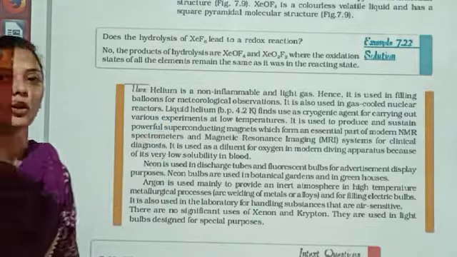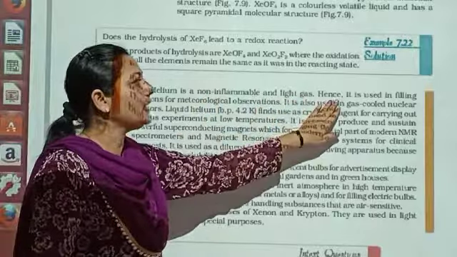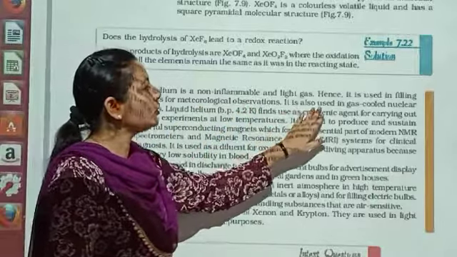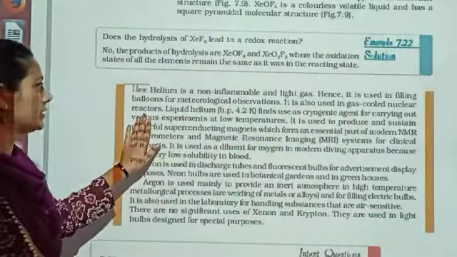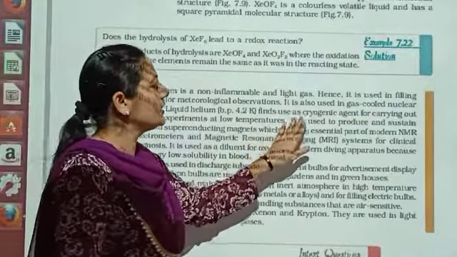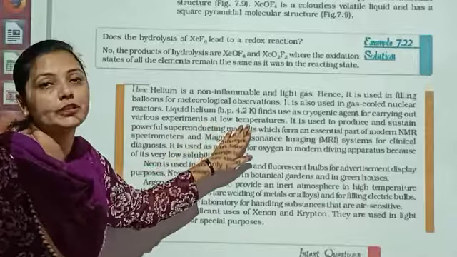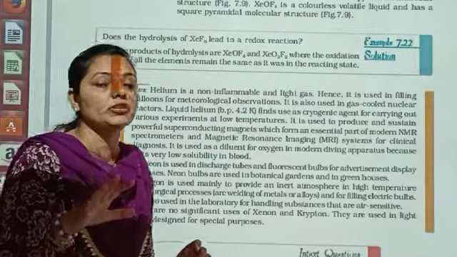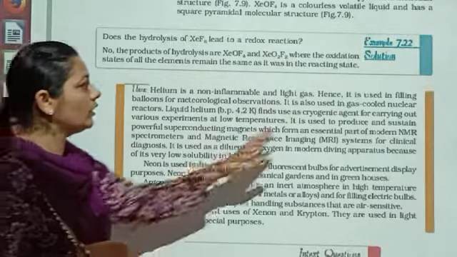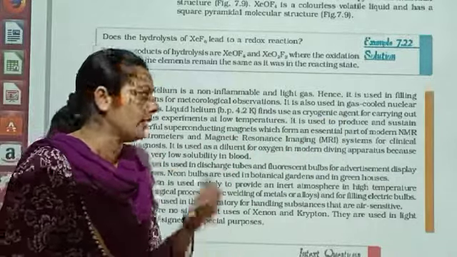Last topic, uses of the noble gases. Helium is a non-inflammable and light gas. Hence, it is used in filling balloons for meteorological observations. It is also used in gas cooled nuclear reactors. Liquid helium, with a boiling point of 4.2 Kelvin, finds use as a cryogenic agent for carrying out various experiments at low temperatures. Cryogenic agent means a cooling agent, as in nuclear reactors.